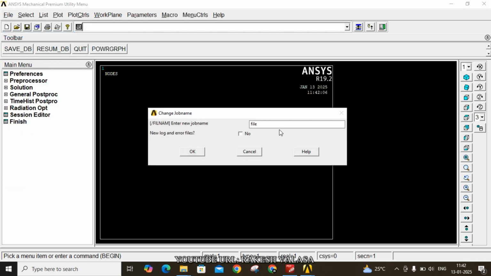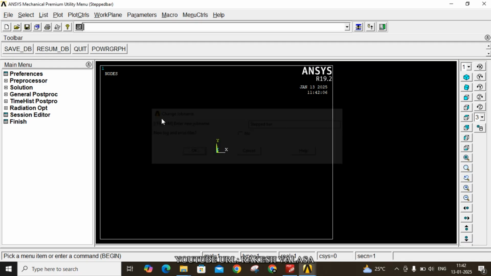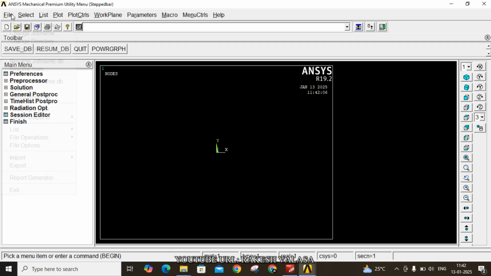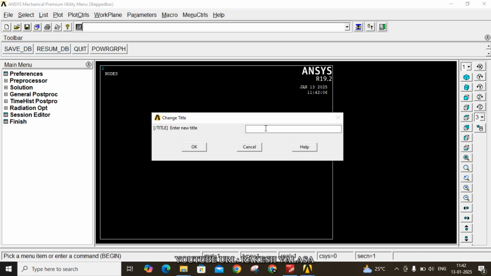Here the job name is stepped bar. Now click on OK. The third important one is file, change title. In that you have to type static analysis. Now click on OK.